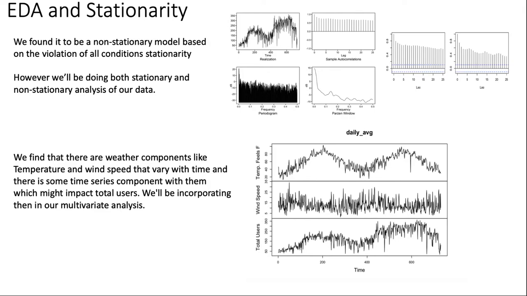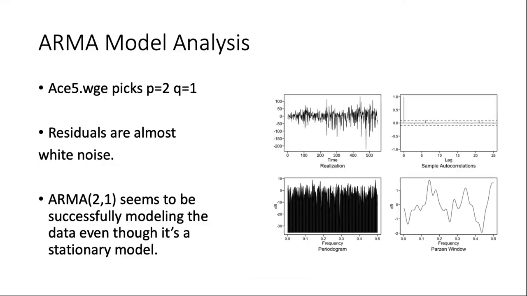Due to this, even though we have only one realization for total users, we can say this realization is likely non-stationary because the mean depends on time. As for variance, it appears the variance may change over time. The variance is a little bit smaller at the beginning and a little bit larger towards the end. This again is evidence for non-stationarity, but we only have one realization, so we can't get a really good estimate of this. Now let's take a look over at the ACFs. These are slowly damping, and there's also some difference between the ACF from the first half of the data and the ACF from the second half. These are indications of non-stationary data.